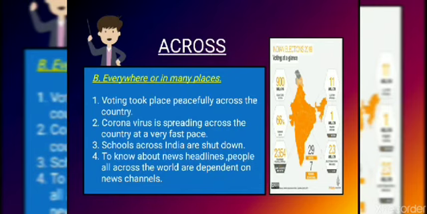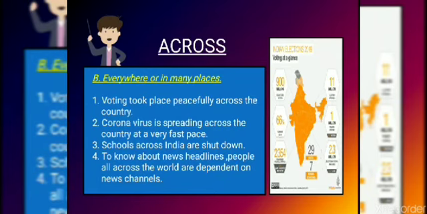Third, schools across India are shut down. We all know schools are not opening up, schools are not working. Why? Because of coronavirus. So we wanted to say it is happening everywhere, in many places. So which word will we use? We will use the word across. Fourth sentence. To know about news headlines, people all across the world are dependent on news channels.